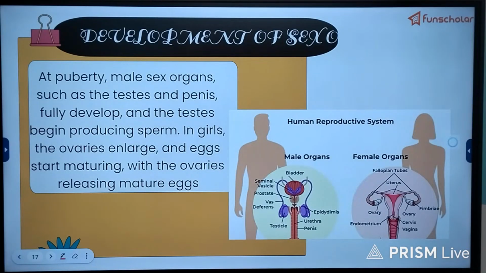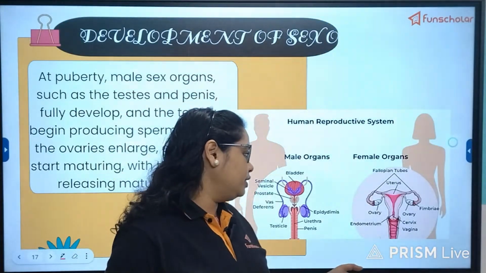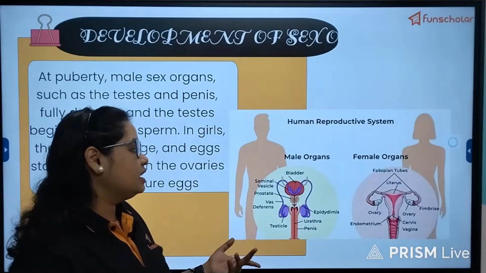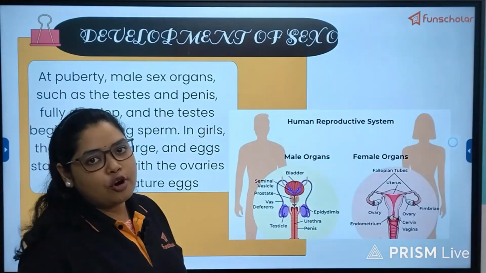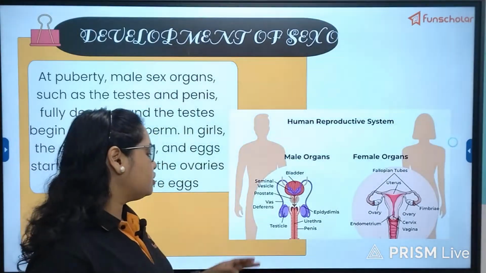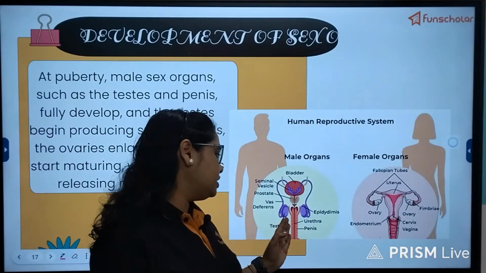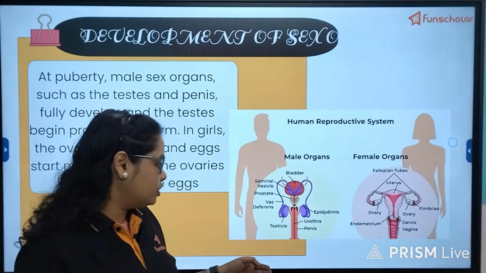Development of sex organs. We have already discussed this, the development of the gonads, both in males and females, which will produce the respective gametes for the fertilization and reproduction process. In males, we have the testes, which will produce sperms, and that sperm will come out through the penis.